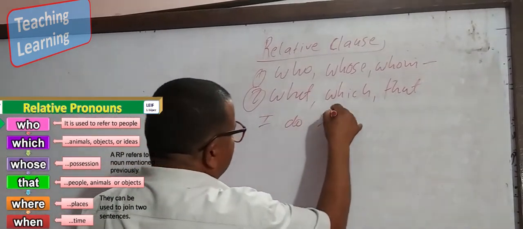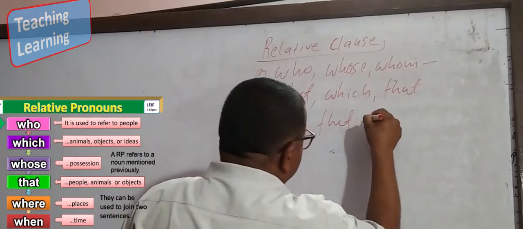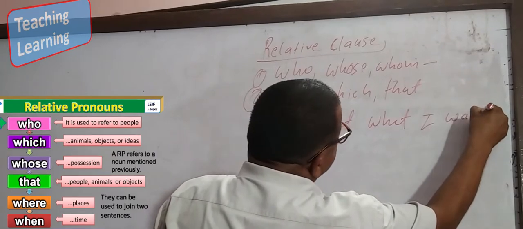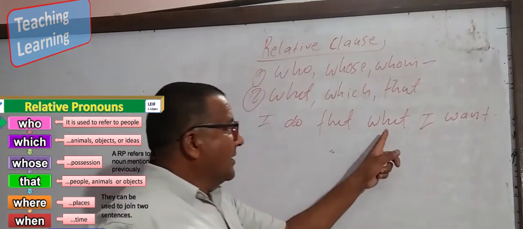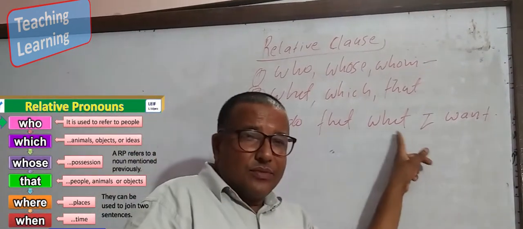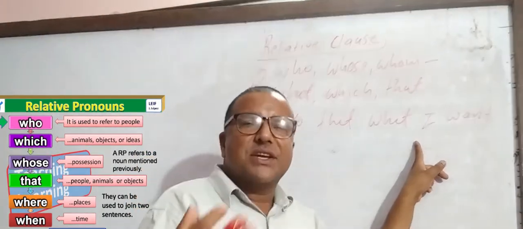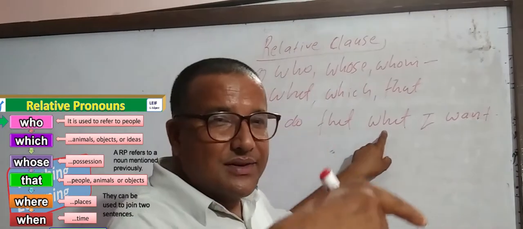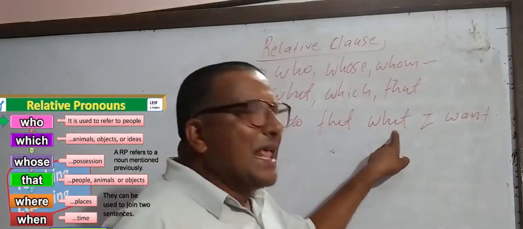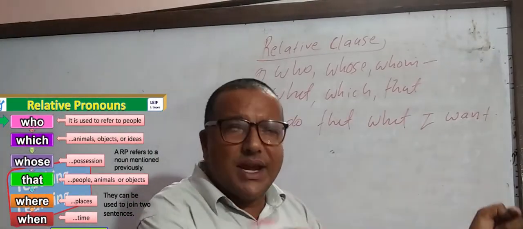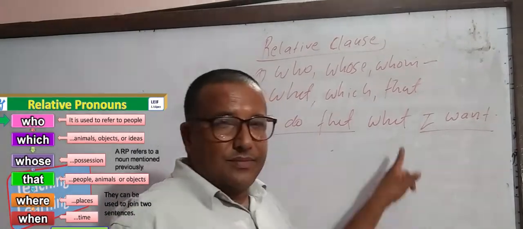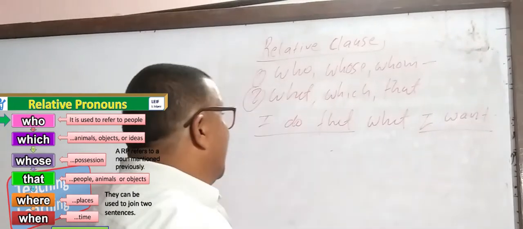I do that what I want. What is your name? What things do you like to do? This what is a question. But here, what has been used to join I want, I do that.